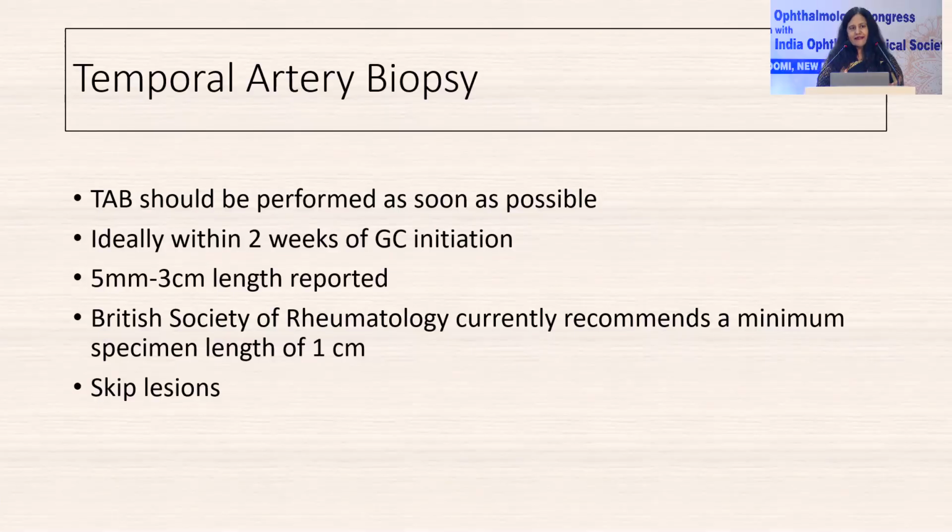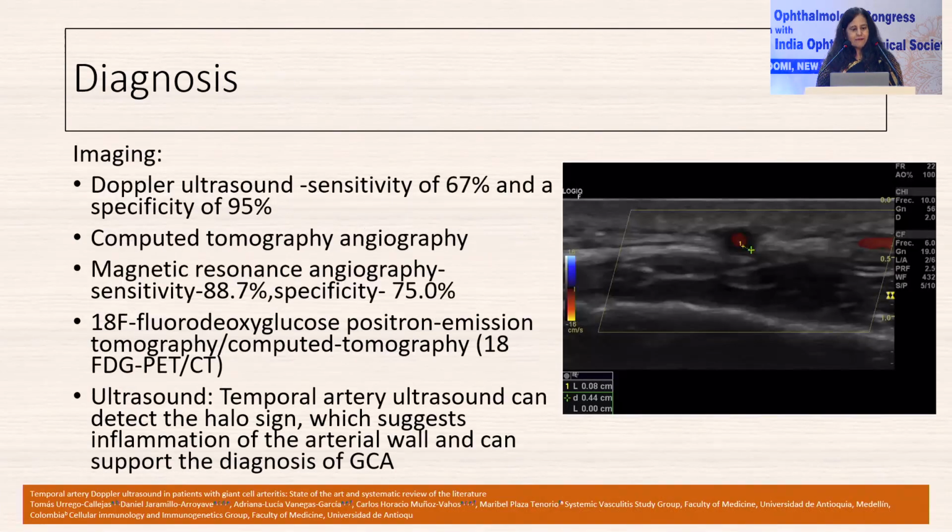The length that is required to be harvested has been variably reported from 5 millimeters to 3 centimeters. The British Society of Rheumatology says we need at least 1 centimeter of length of temporal artery because of the presence of skip lesions. The other way one can diagnose this condition is Doppler ultrasound, which has a sensitivity of only 67%, but a good specificity of around 95%.